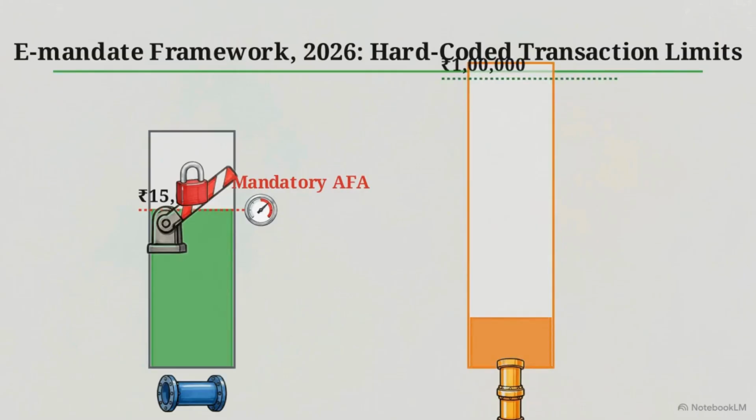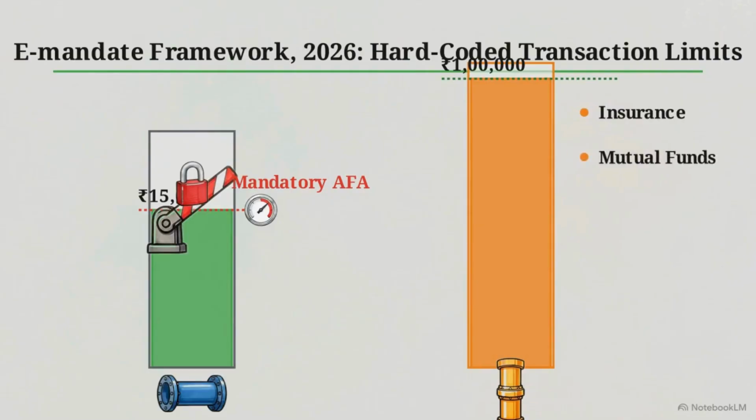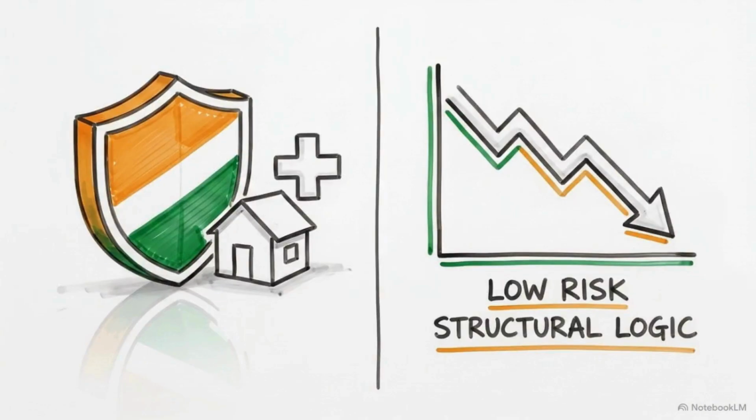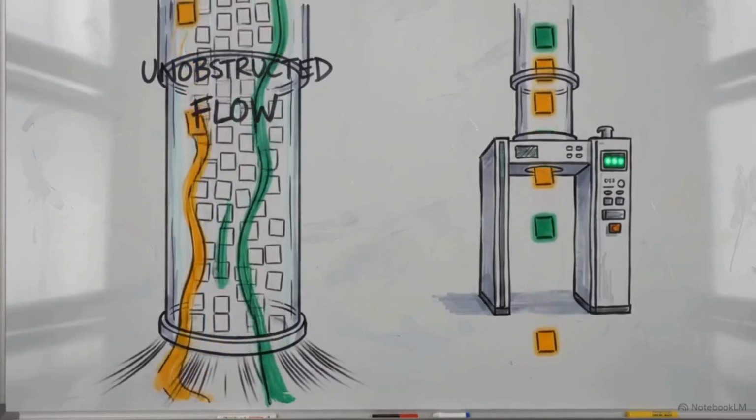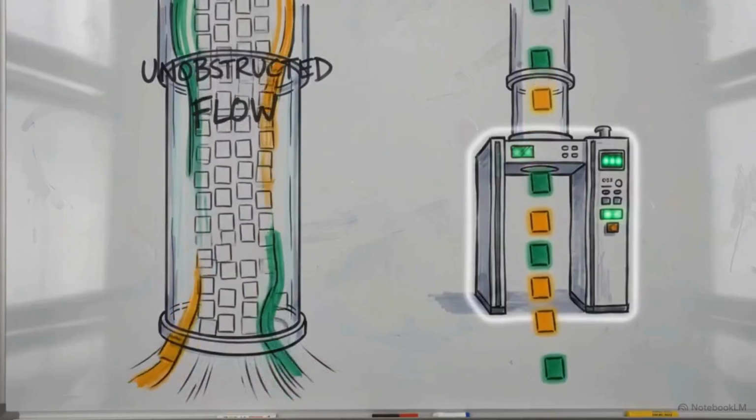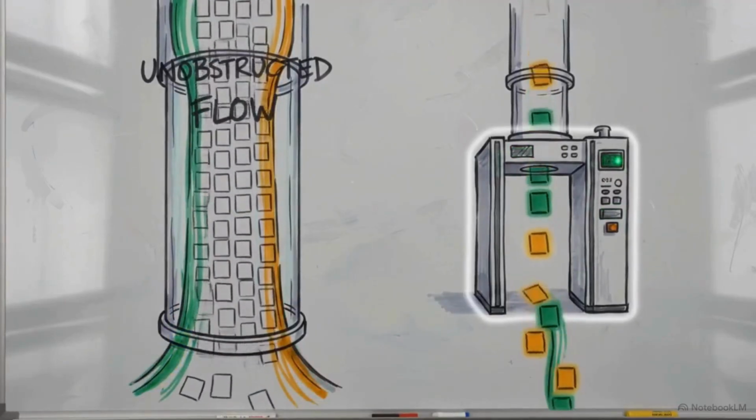For these specific categories, the frictionless limit is dramatically expanded to 1 lakh rupees. Section 8 lists exactly 3 permitted categories in this high-value tier: insurance premiums, mutual fund subscriptions, and credit card bill payments. The regulatory logic isolates these asset classes because they are systemic to individual financial health and present a structurally lower risk for consumer fraud. This dual threshold system allows institutional capital to flow automatically while keeping everyday retail payment risk capped strictly at 15K.